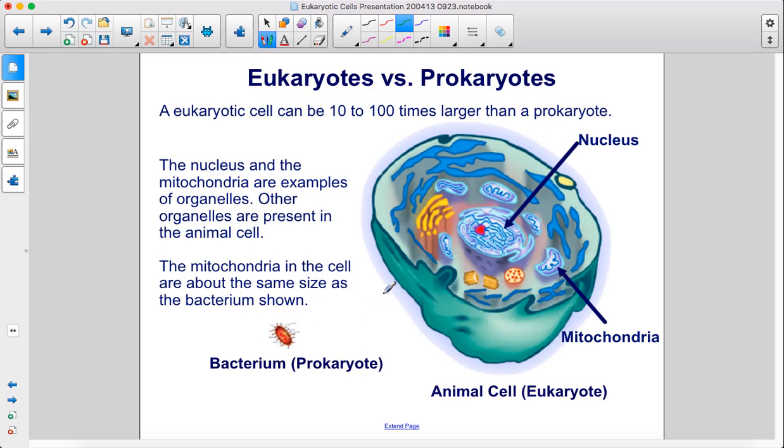A eukaryotic cell can be 10 to 100 times larger than a prokaryote. The nucleus and the mitochondria are examples of organelles. Other organelles are present in the animal cell. The mitochondria in the cell are about the same size as the bacterium shown.